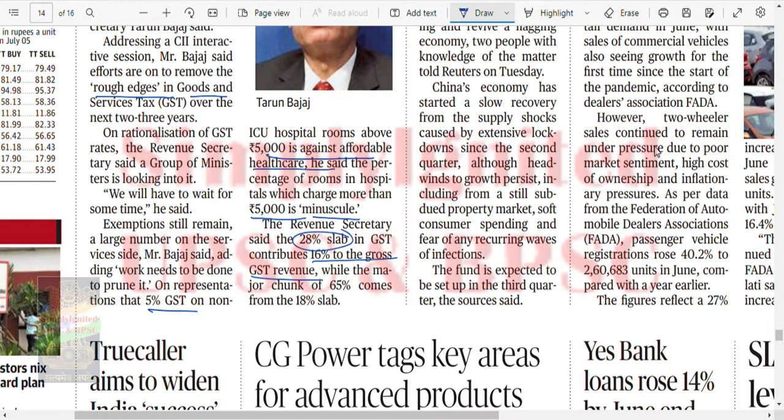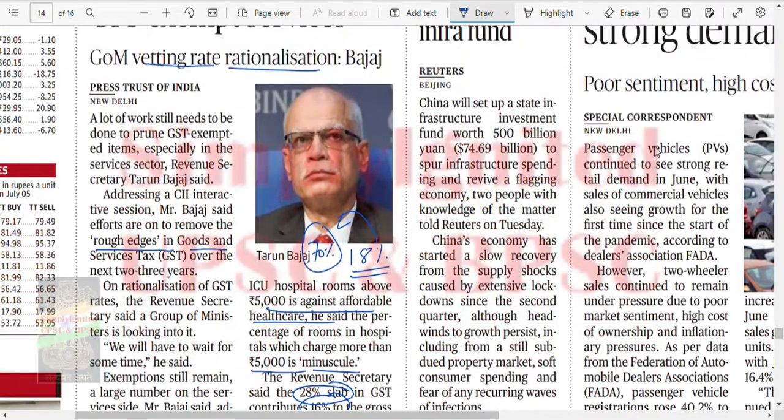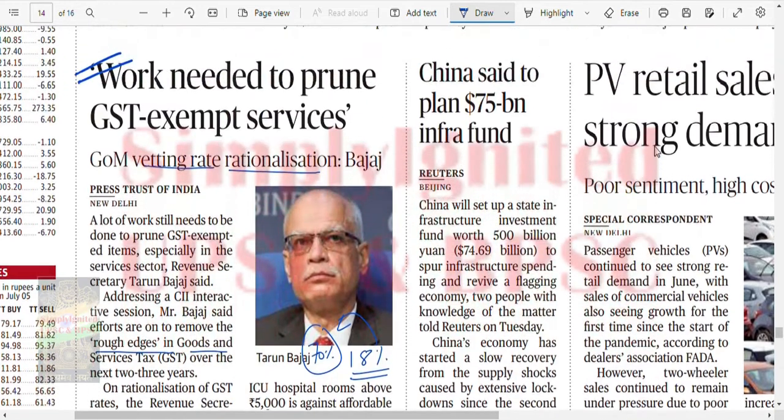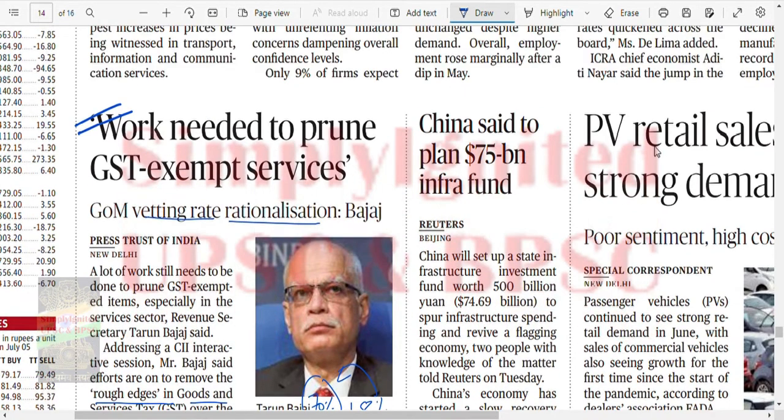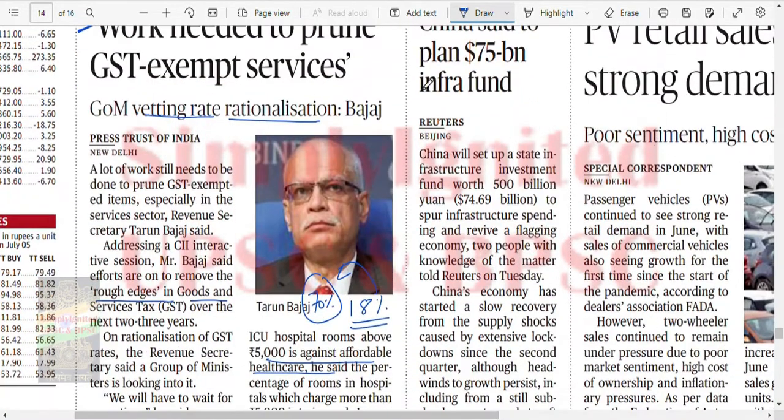Okay, so the 28% slab only contributes 16% to gross GST revenue, while the major chunk of 65% comes from the 18% slab. Yes, the standard is 18%, and obviously about 65-70% comes from this taxation only. Okay, so what he is saying is that there is still time needed to soften the rough edges of GST. Fine. So let's see the next news.